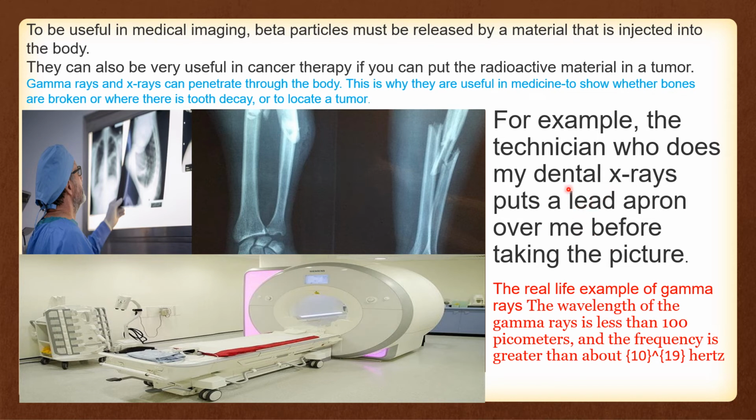He will put an apron over you because you want to be safe while taking the picture, right? So it is a real example of gamma rays. The wavelength of gamma rays is less than 100 picometers, and the frequency is greater, about 10 power 19 hertz.